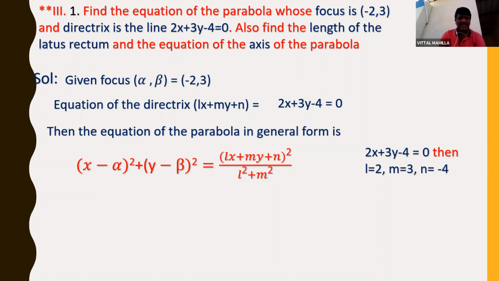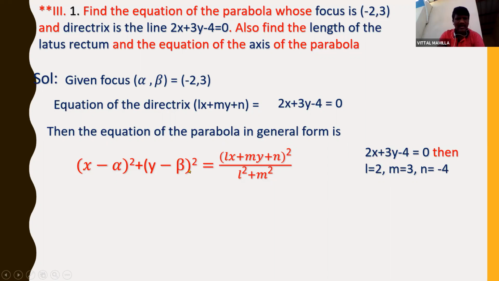So this is the equation of the directrix, 2x plus 3y minus 4 is equal to 0. Then L is equal to 2, M equal to 3, N equal to minus 4. Comparing the given equation with Lx plus My plus N, I can write L is 2, M is 3 and N is minus 4.